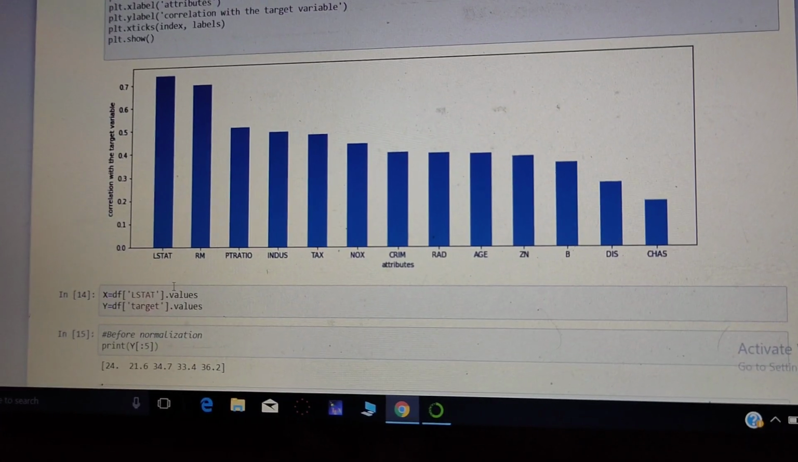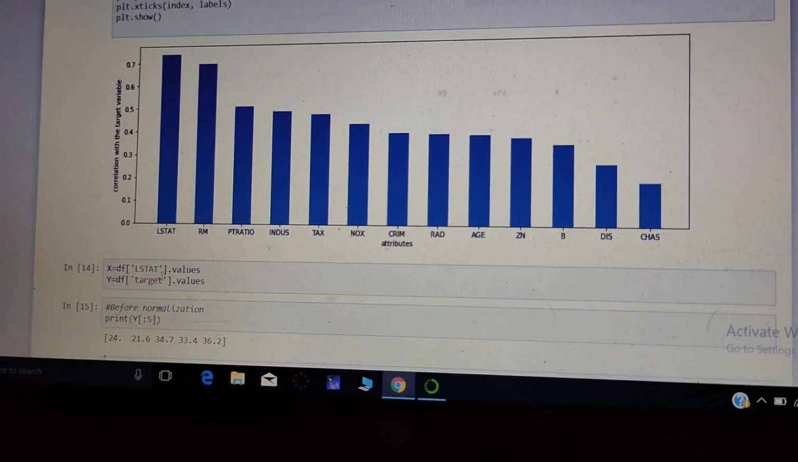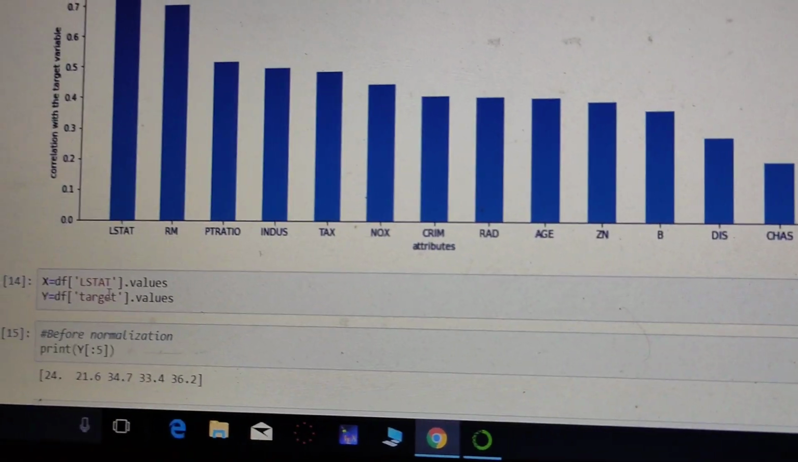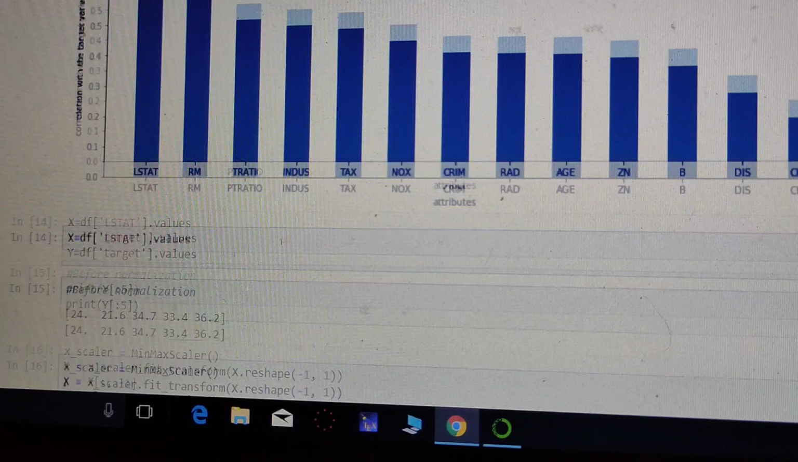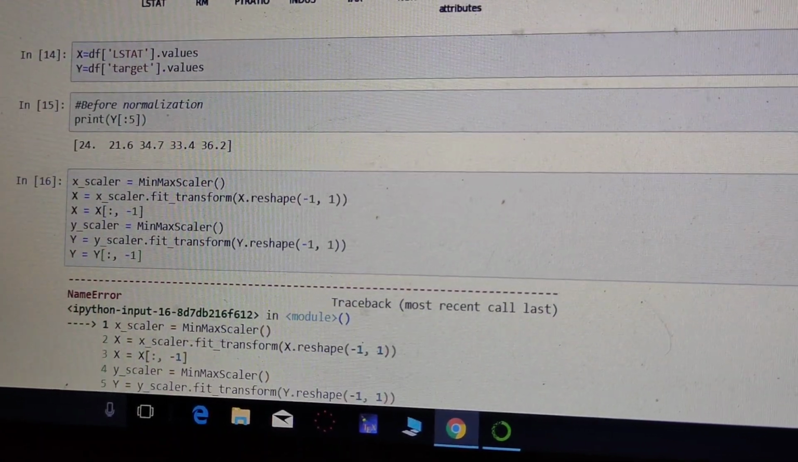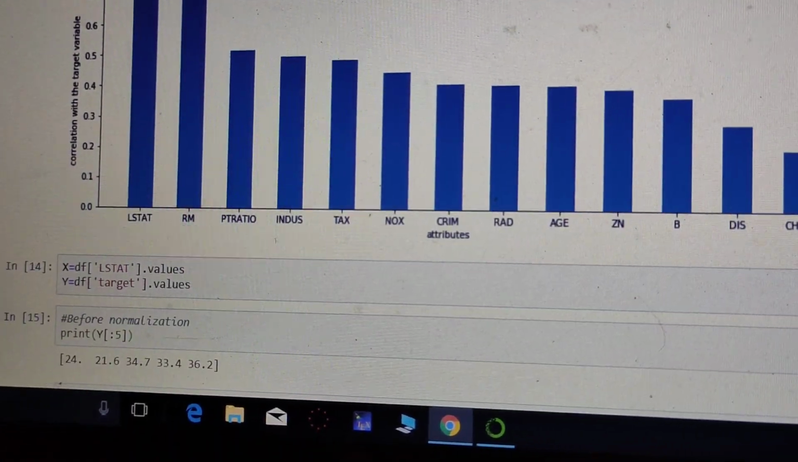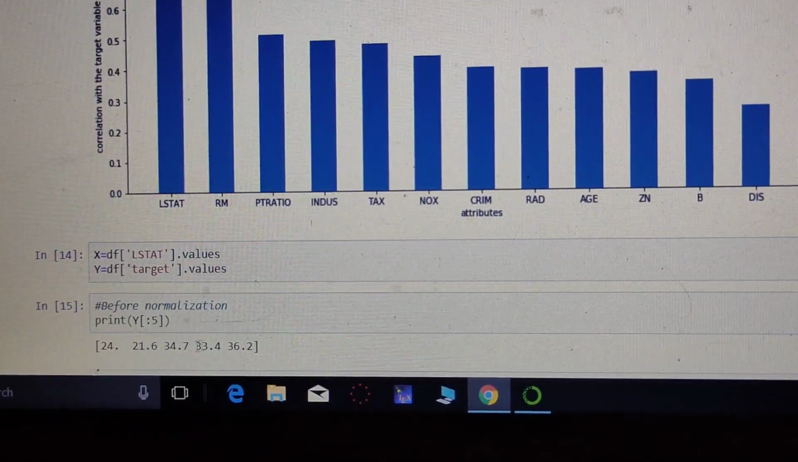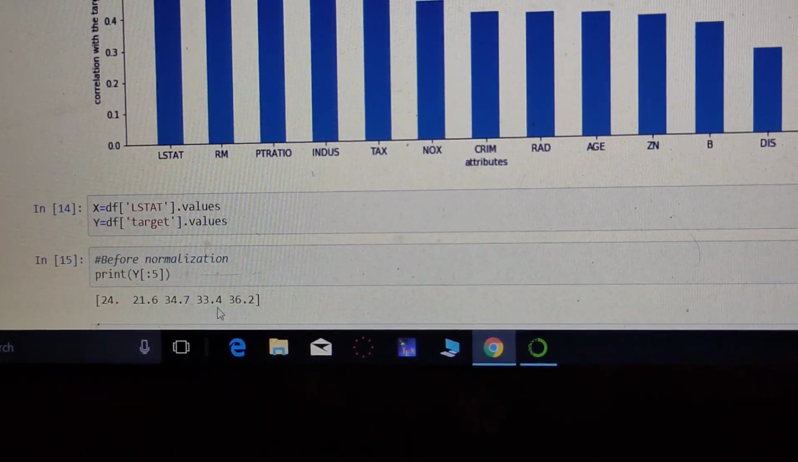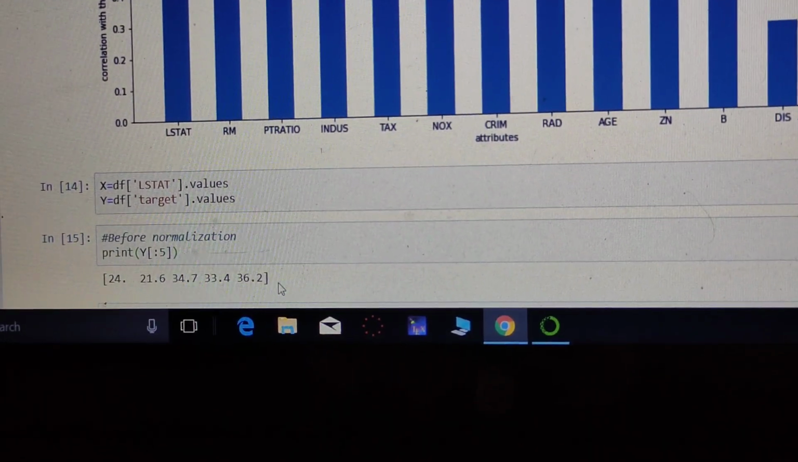I have taken two attributes, LSTAT and the target values, and print the normalization of the function. Before normalization, the values are 24, 21, 34.7, 33.4, 36.2.